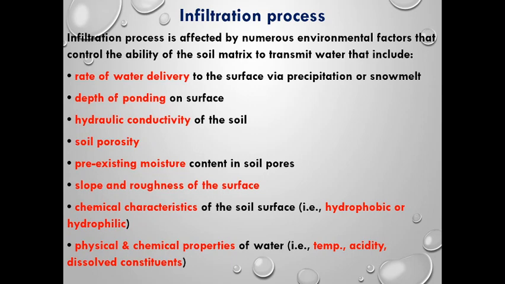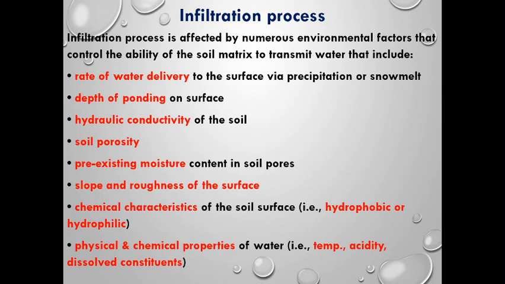Next, hydraulic conductivity of the soil, how much the soil is able to transmit the water. Next comes soil porosity, how porous the soil is. If it is highly porous, it will let all the water pass to the water table. The next, pre-existing moisture content, which means if the soil pores are already filled with water, the soil moisture will be higher. That is the reason why further rainwater will drain off and will not enter the water table.